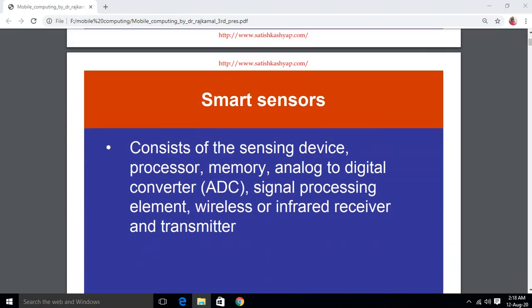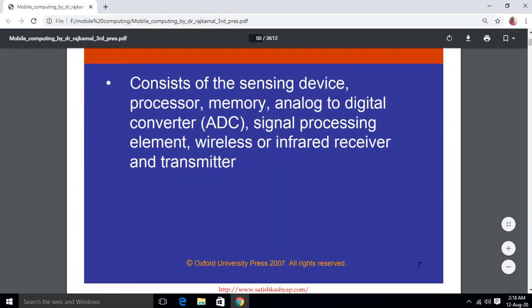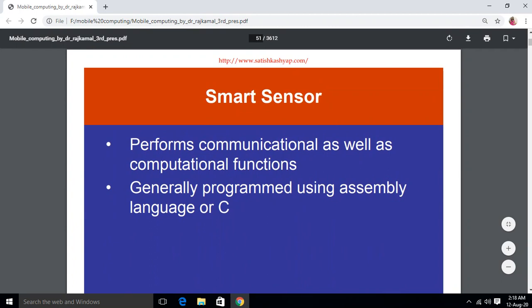One example of a smart sensor consists of sensing devices, a processor, memory, an analog to digital converter, that is ADC, signal processing elements, and a wireless or infrared receiver and transmitter. These are the different components of the smart sensors. So inside a smart sensor there is a sensing device, a processor, its memory, an ADC, that is analog to digital converter, then signal processing elements, and a wireless or infrared receiver and transmitter. These smart sensors perform communicational as well as computational functions.